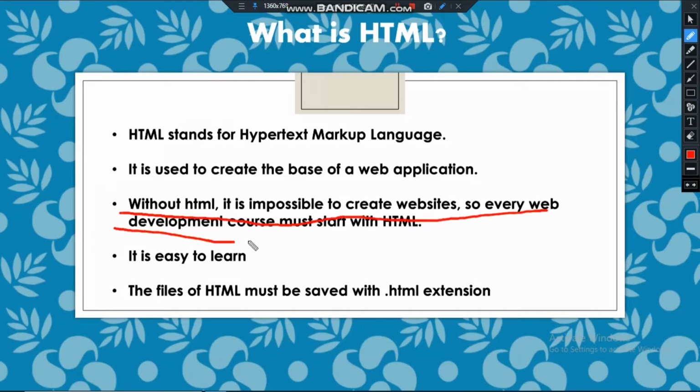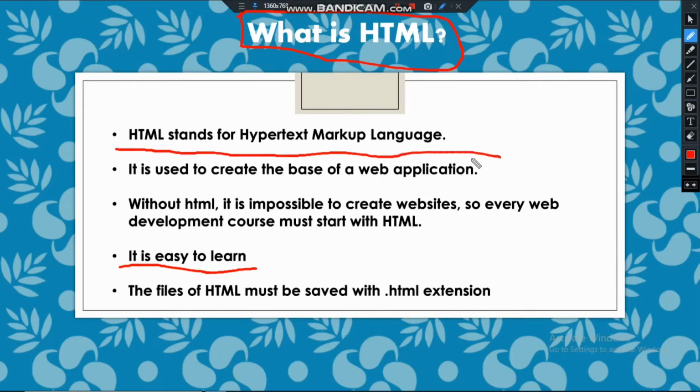So every web development course must start with HTML. I explained just now why every web development course must start with HTML. It is easy to learn. It is not as tough as C++, Java or any other programming language. It is very easy, and it is like you are typing and studying English. It's a very easy course.